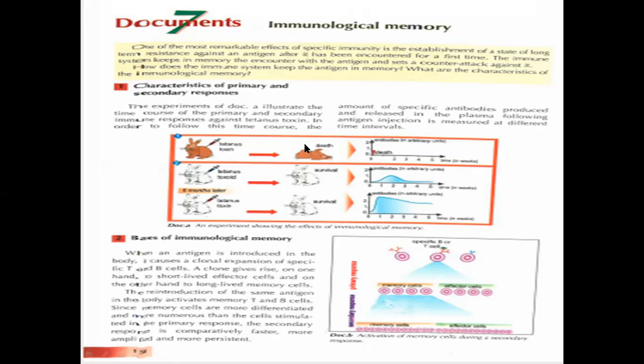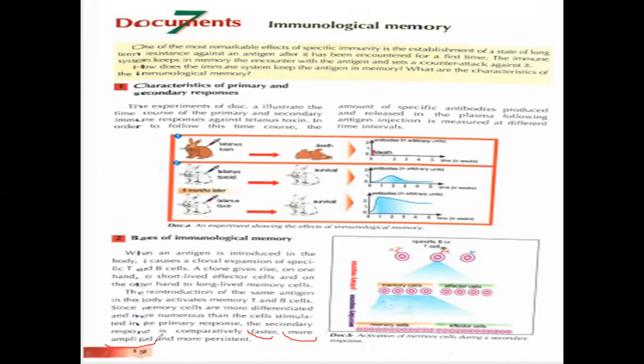The reintroduction of the same antigen in the body activates memory T and B cells. These memory cells are more differentiated, and they are more numerous than the cells stimulated in the primary immune response. This is the secondary immune response. These are the characteristics that we cover. It's faster than the primary, it's more amplified.